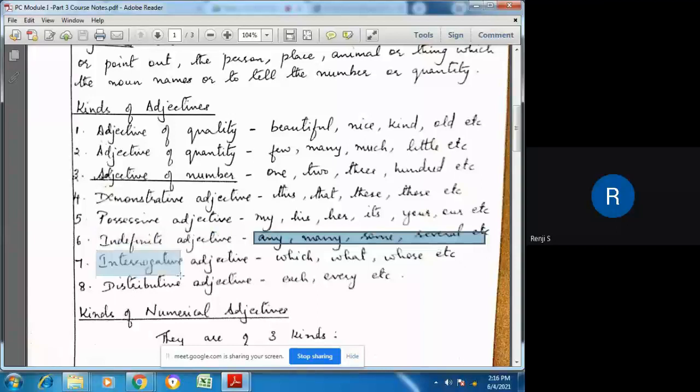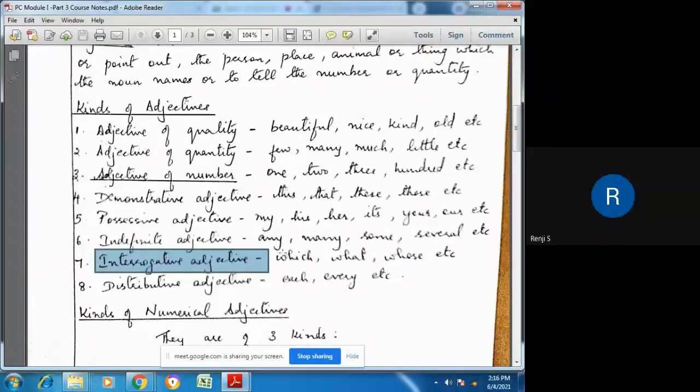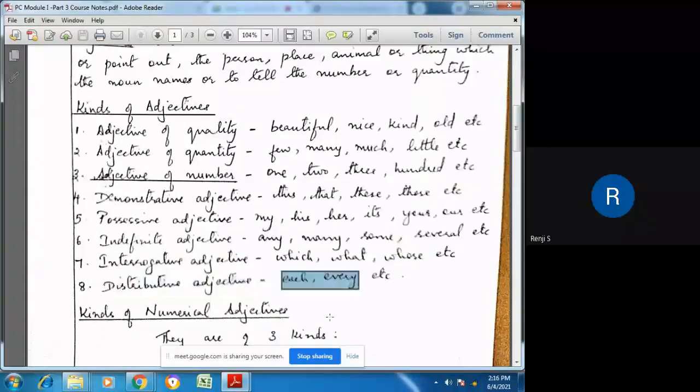The next is interrogative adjective. Those which ask questions, like which, what, whose, etc. They are known as interrogative adjectives. Then distributive adjective. Distributive includes each, every, etc.